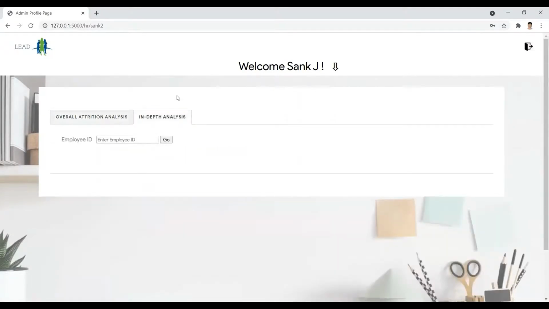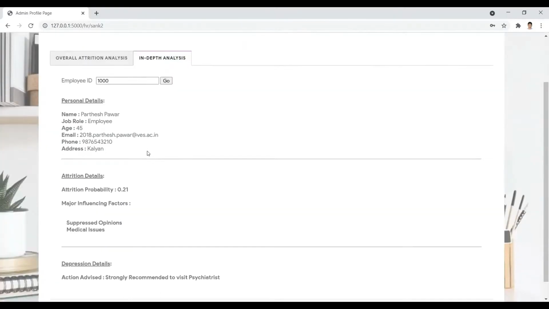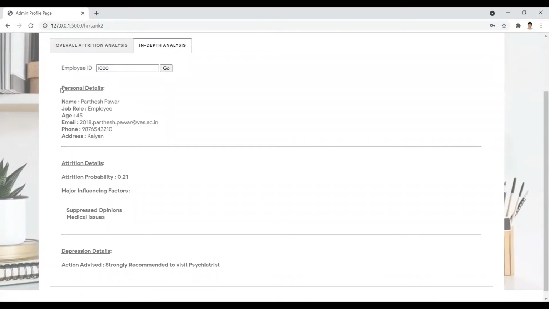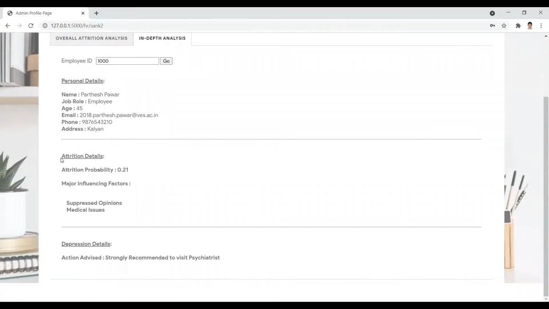Now moving on to the in-depth analysis part. Here the admin has to enter the employee ID for the particular employee to get his or her attrition or depression details. After entering the employee ID, the personal details of that employee will be shown along with the attrition details. Here you can see the attrition probability predicted by our model is also shown. This is 0.21% for this employee. This means that the employee has less chance of leaving this company. Along with this, the major influencing factors that the employee seems to have some issues with are also shown. These are the things that the HR department can work on resolving, or else this results in the employee leaving the company in future.